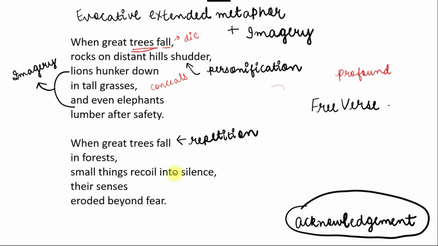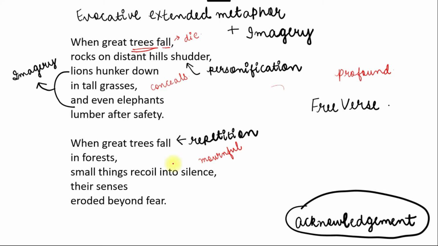Small things recoil into silence, their senses eroded beyond fear. Okay, so small creatures in the natural world are in mournful silence, and due to the enormity of the loss, they are overwhelmed with fear.